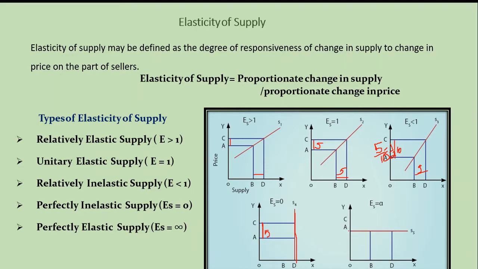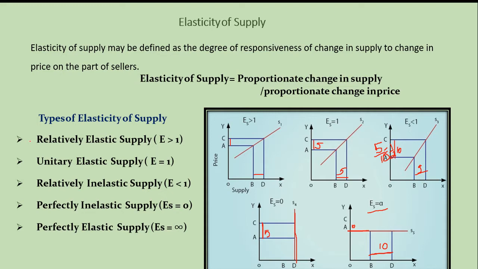In the last diagram, there is no change in the price. We cannot see any change in the price. But there is a change in the supply. Suppose if you imagine this to be 10 and there is no change in the price, it is 0. So 10 divided by 0 will give you infinity. So these are the types of elasticity of supply.